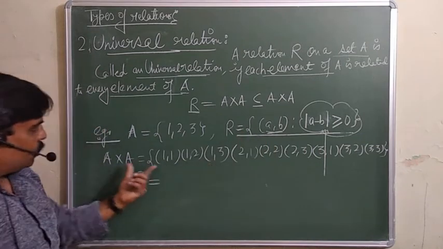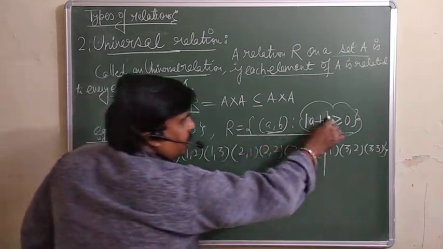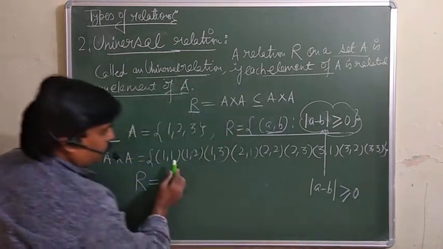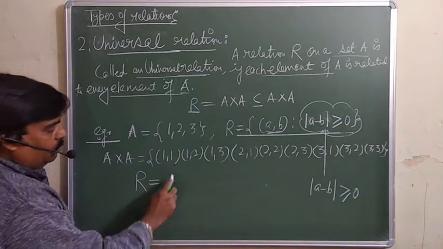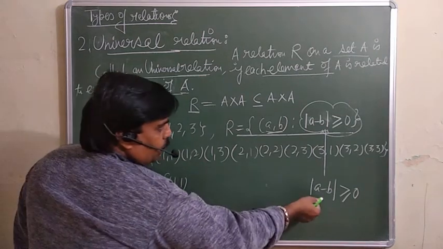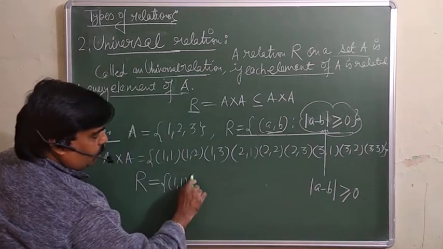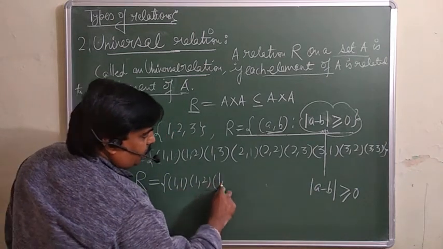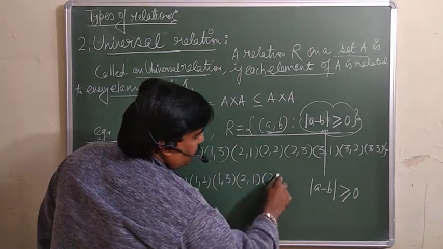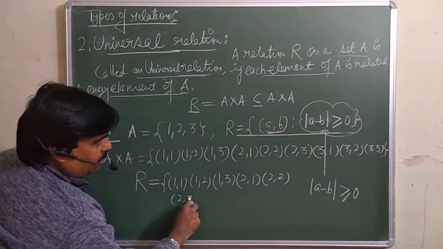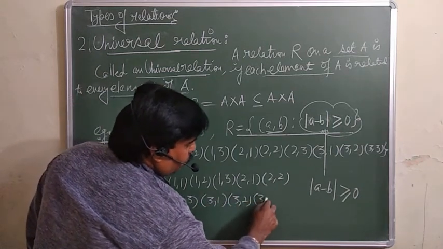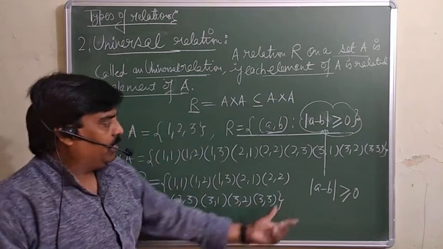So look at here now, you are going to do A cross A. Now just this condition: the absolute value of a minus b should be greater than or equal to 0. Here 1 minus 1 is 0, so this ordered pair will be there. 1 minus 2, absolute value is 1, which is greater than 0, so (1,2) also comes. This (1,3) also. So every ordered pair comes: (2,1), (2,2), (2,3), (3,1), (3,2). Every ordered pair satisfies this condition.